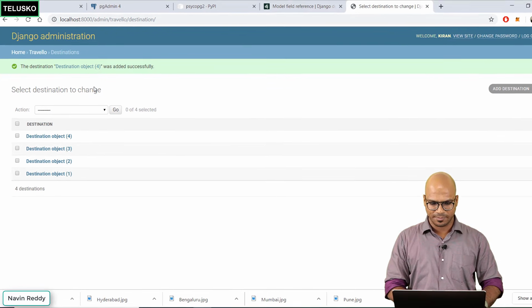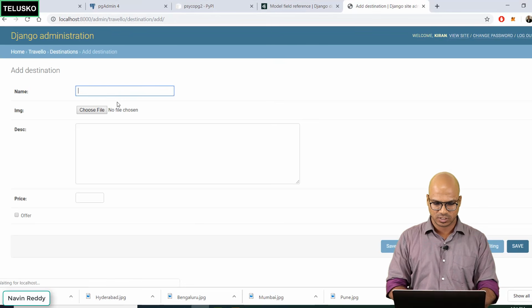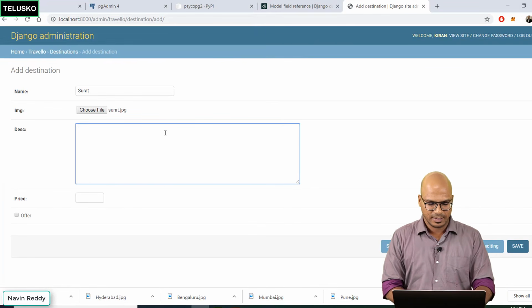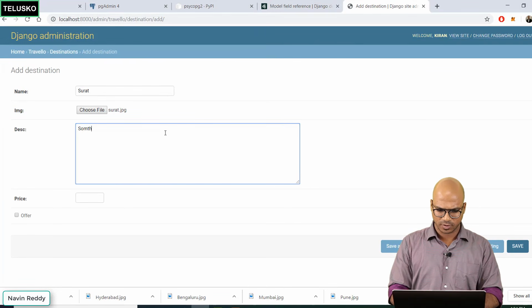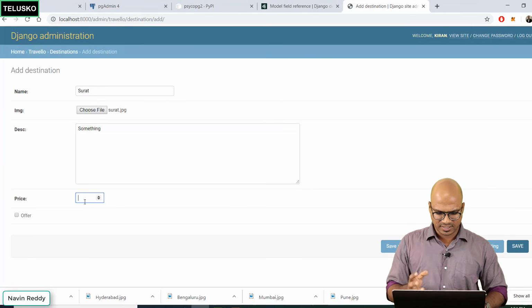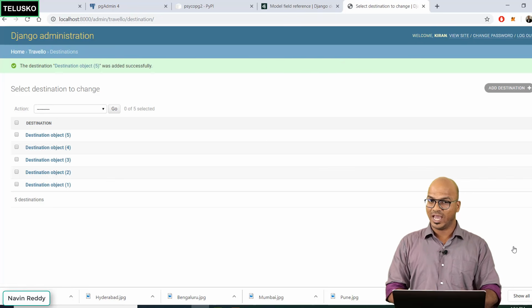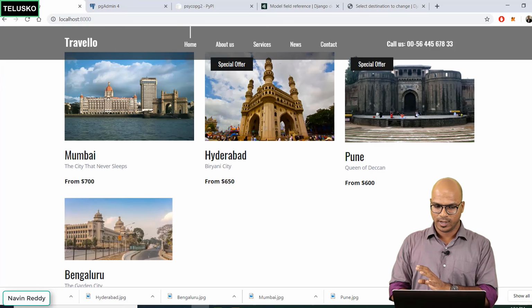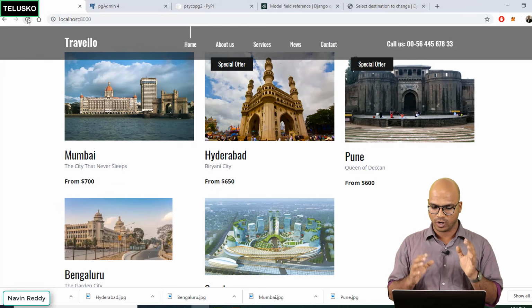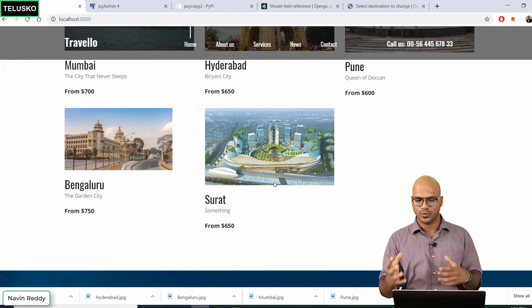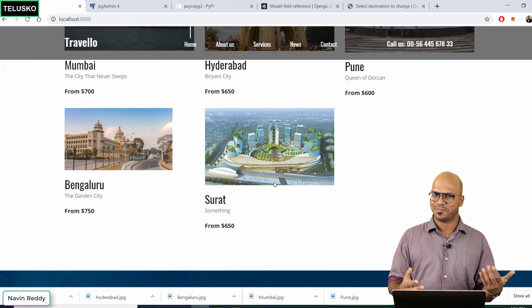So we got our admin page here. Let's add one more destination, and this time it will be Surat, file, Surat, and the tagline would be something, I don't know, need to search that. And this, let's say the price is again 650. It's not in this offer. Let's click on save. And the moment you do that, we have not changed anything in the code. But if you refresh your page, you got one more city, which is Surat, and you can see that. It's that simple. This is how you fetch data from database, and that's the part of Django.